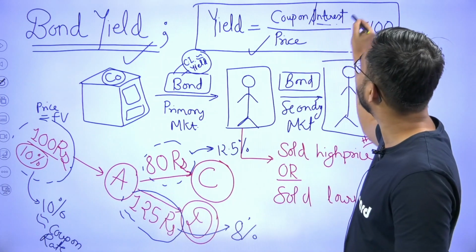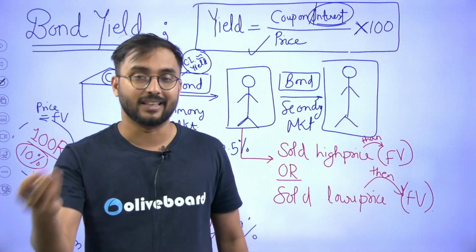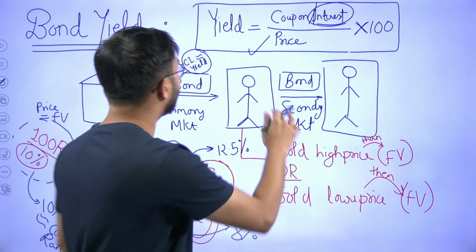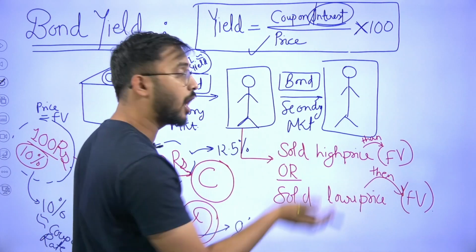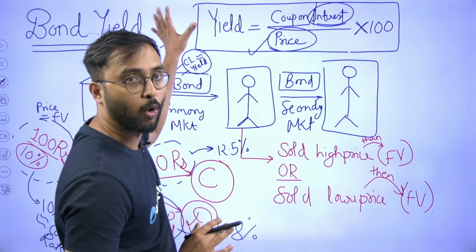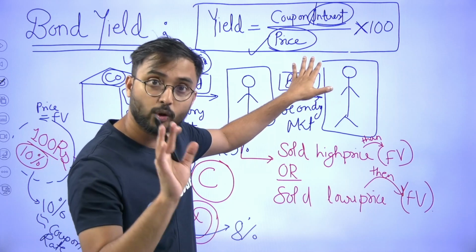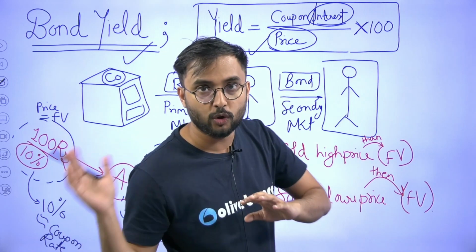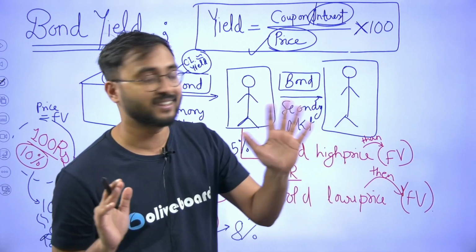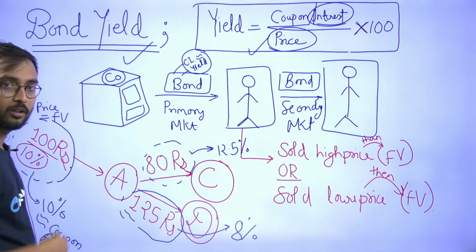So it is the interest which the person would be paid yearly or periodically, upon the price of your bond. Now this is price, not face value. Try to understand. That is why I told you face value is different and your market price is different, into 100.